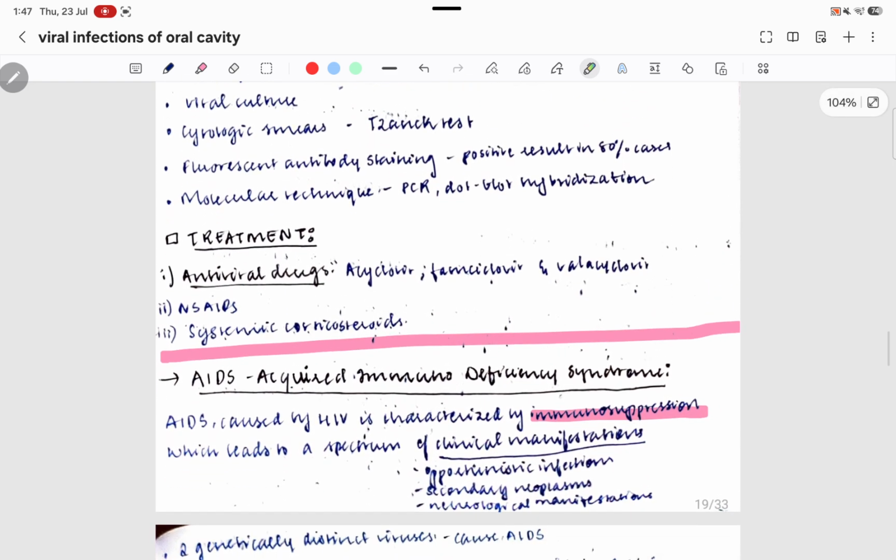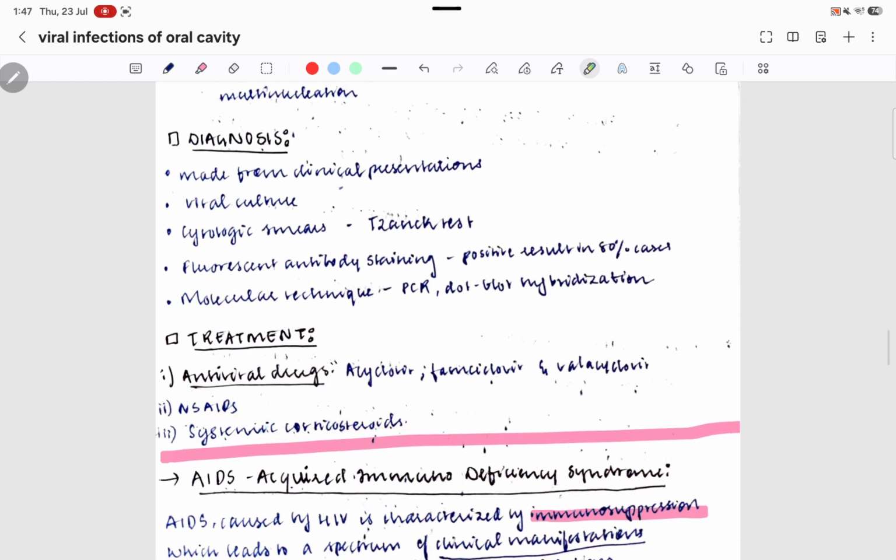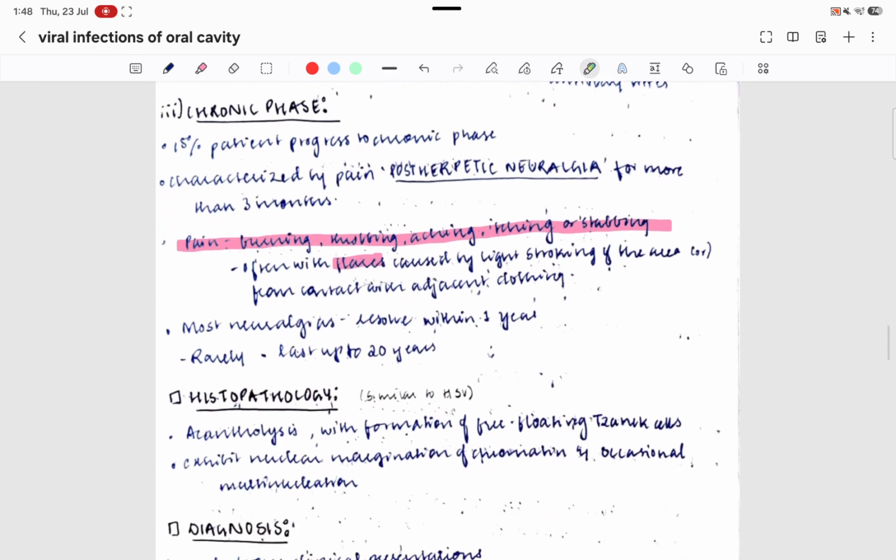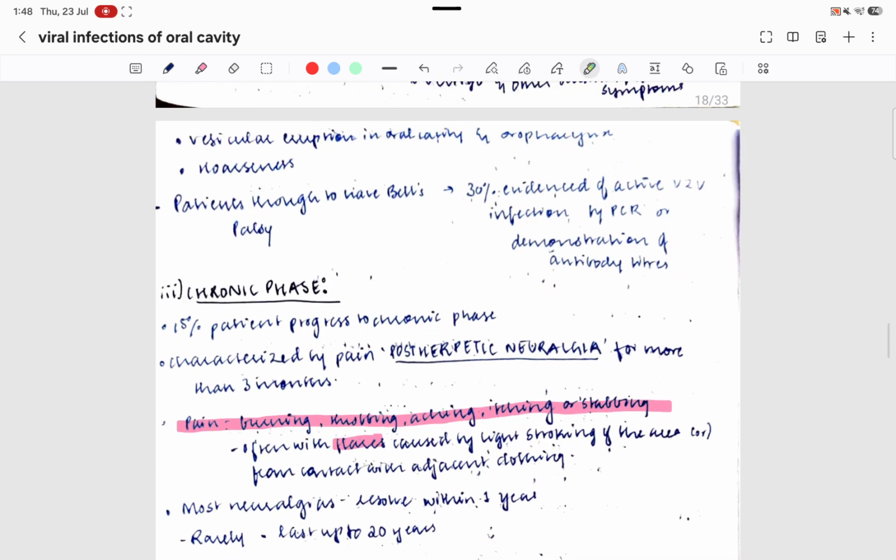Now coming to the treatment. Since it is also a viral infection, you have to give acyclovir or valacyclovir, and NSAIDs if there is any pain, and systemic corticosteroids. So that is about Ramsay Hunt syndrome. This is all you can write in a 5 marker.